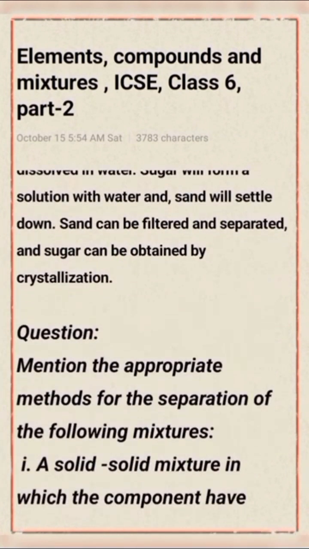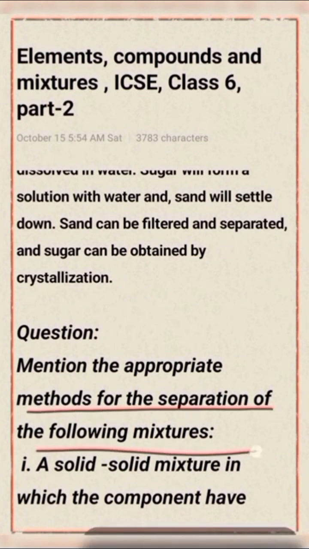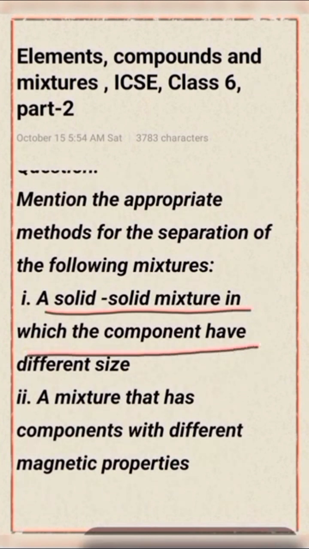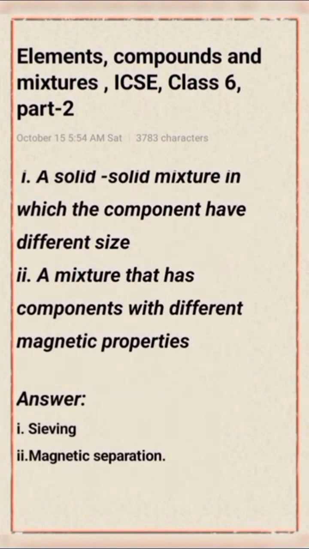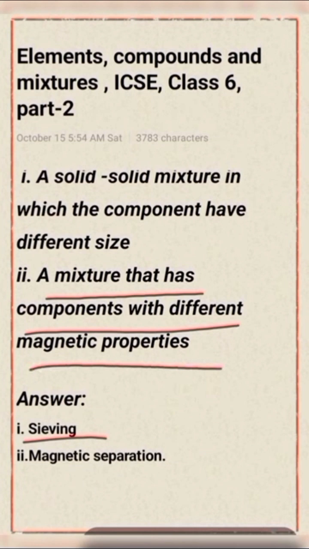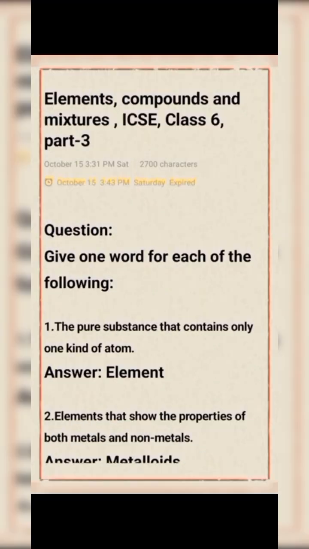Next question: mention the appropriate method for separation of the following mixtures. Number 1 is a solid mixture in which components have different sizes. That is the process of sieving. Next part: a mixture that has components with different magnetic properties. Answer: magnetic separation.